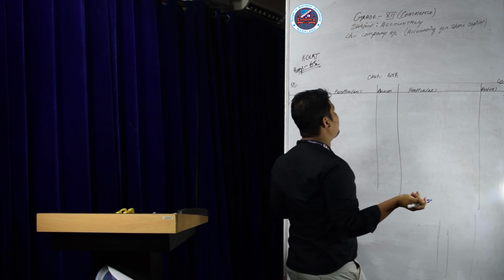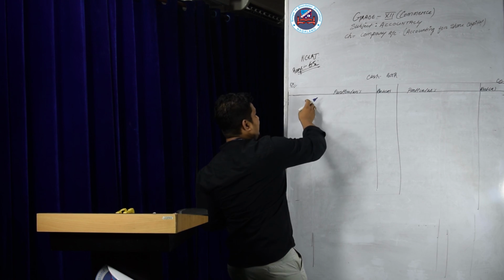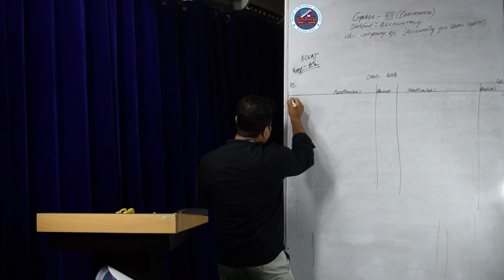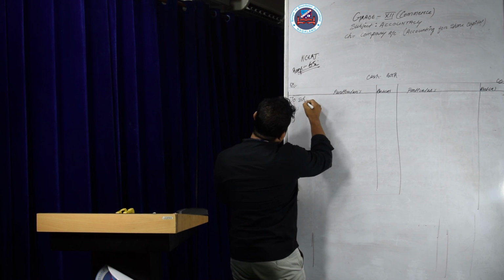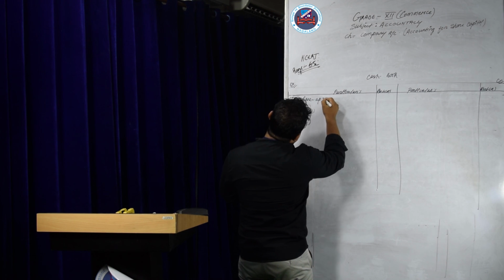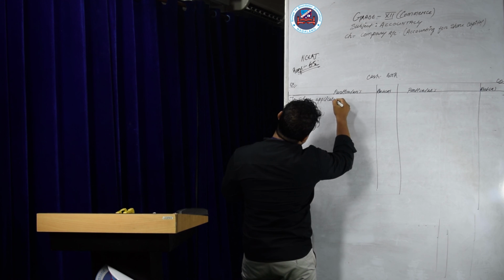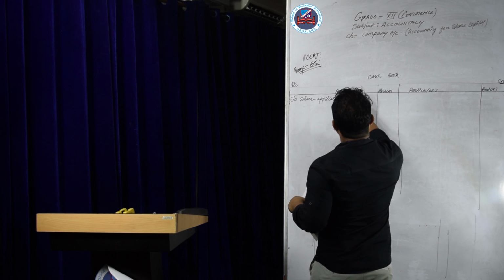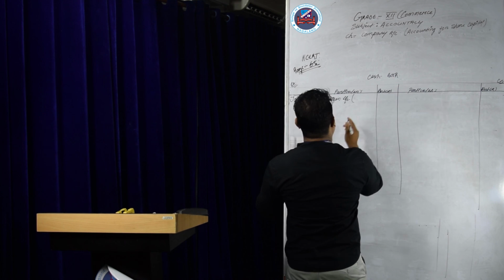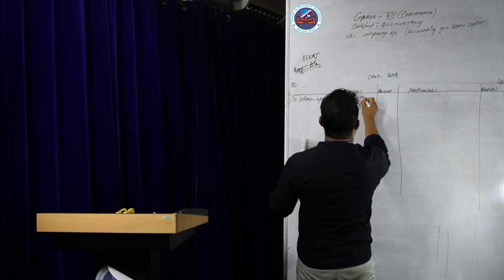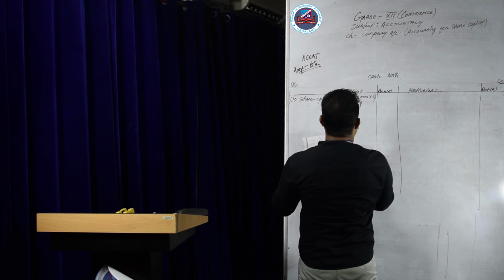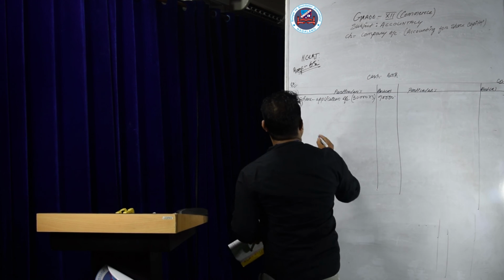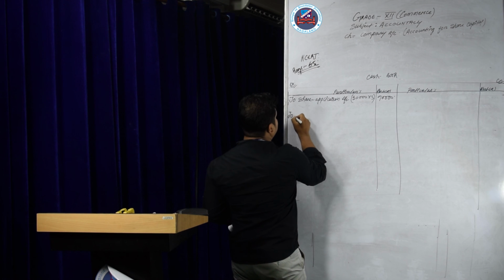All the bank debits will become the cash book debit, that is bank account debit to share application account. So we write: to share application account. The amount is 30,000 into 3, so if you multiply, 90,000 for the receipt of application.